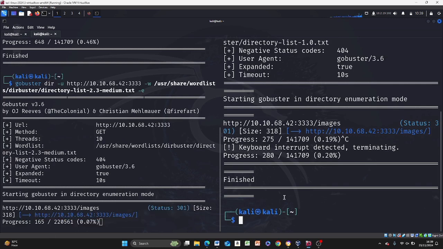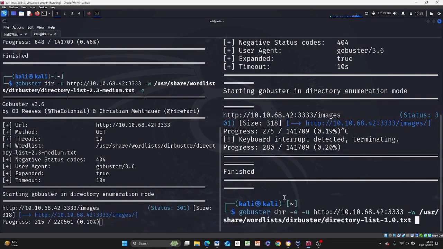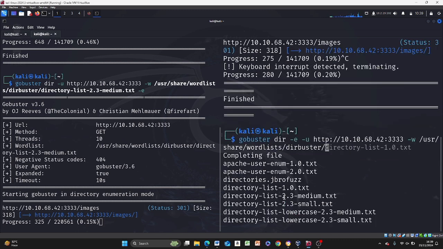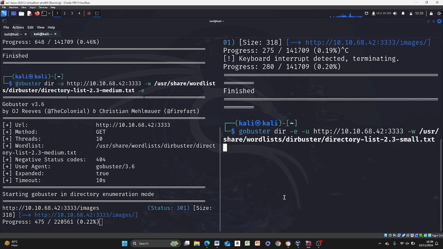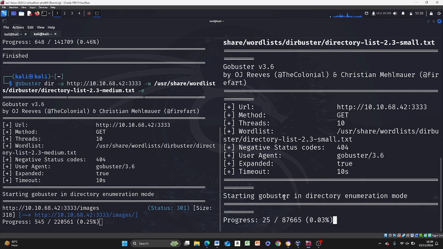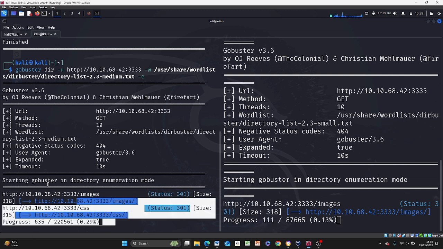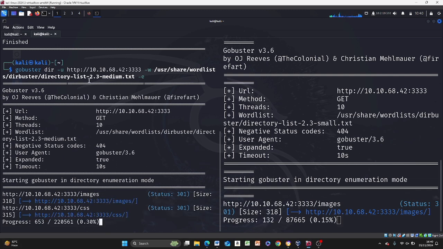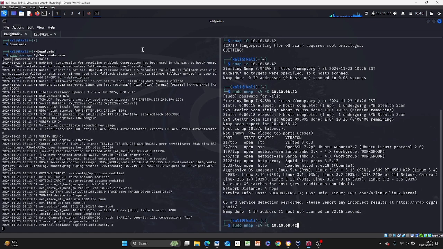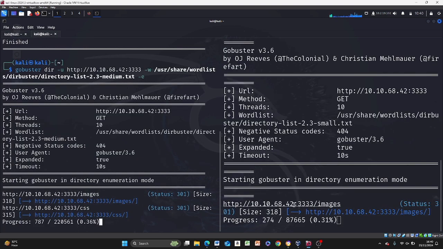So if you have a system that is really good, you may want to run multiple. So we have Gobuster. So this was what, medium. So let's go with small, and let's see what happens in small. Yeah, so you can allow both of them run. Okay, but it's looking like I'm already seeing what I'm seeing. So this seems to be the word list I'm looking for, medium. I know there's just something we ran here. Okay, we did not run this. So coming back here and just waiting and waiting.